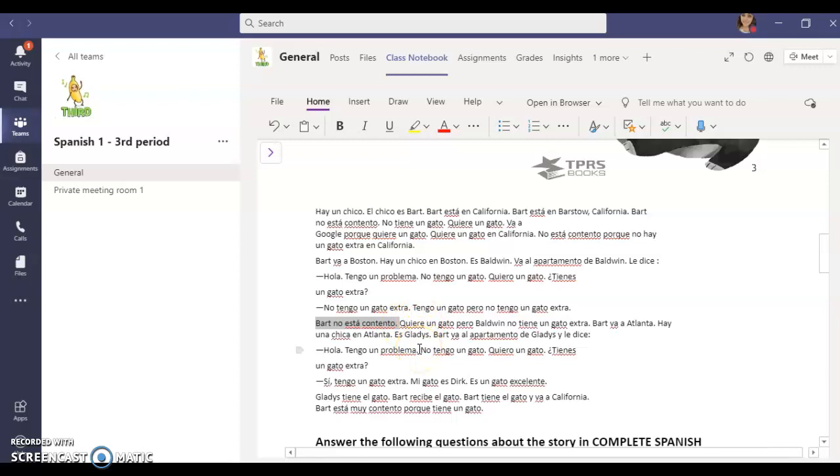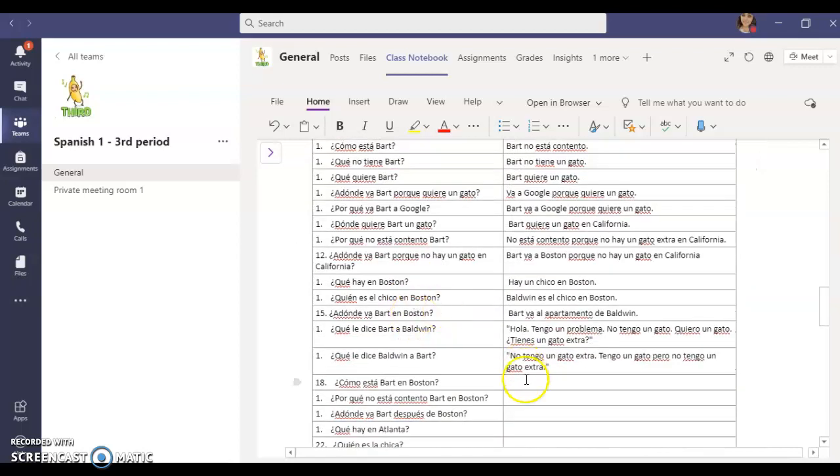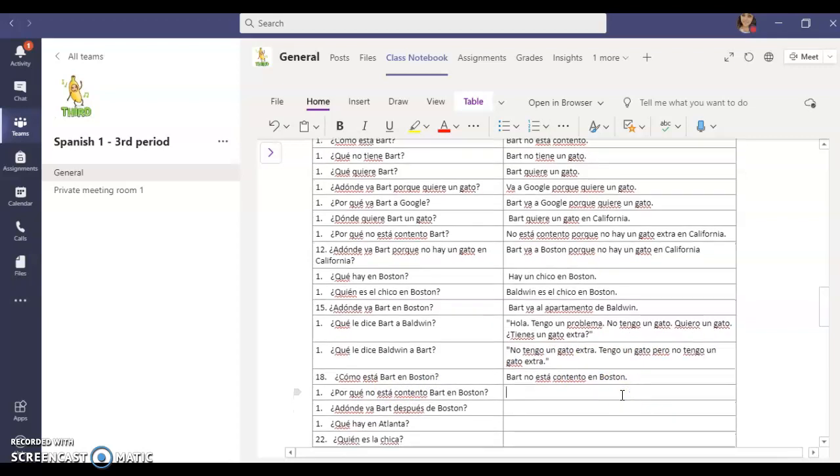I'm going to Control C to copy it, scroll back down to where I want it, Control V to paste it. Remember, you can type it out as well. That's fine. So this question said, how is Bart in Boston? And I answered, Bart is not happy. If you want to include this in Boston part, that's fine too. Bart is not happy in Boston. You can do that. That's a little bit more specific then.